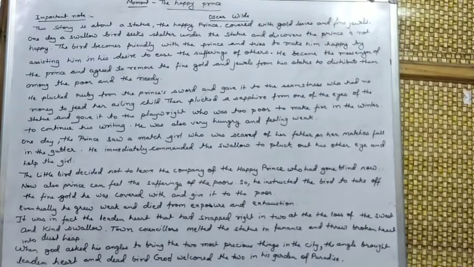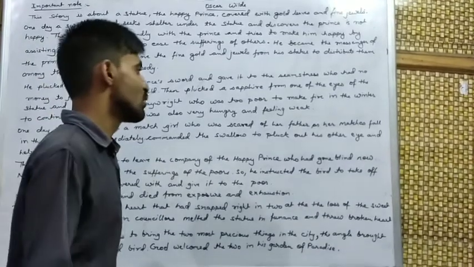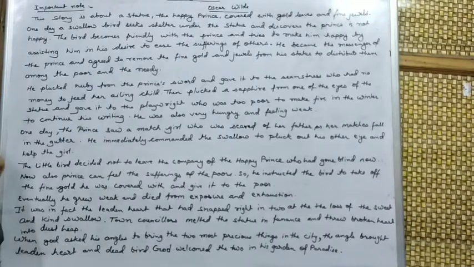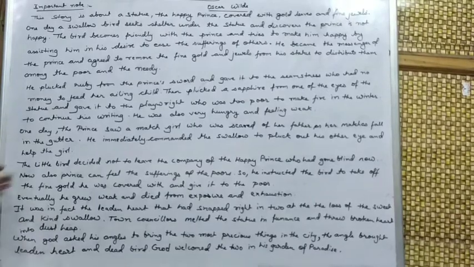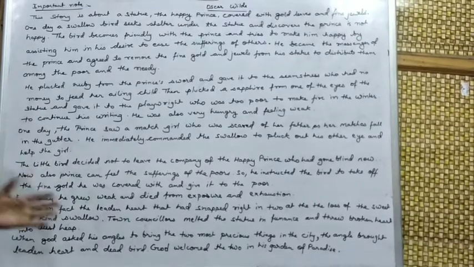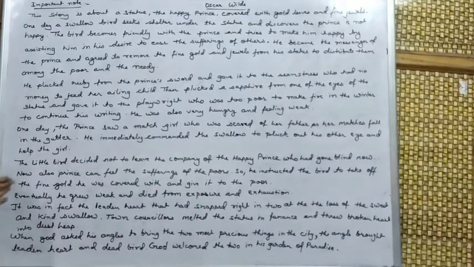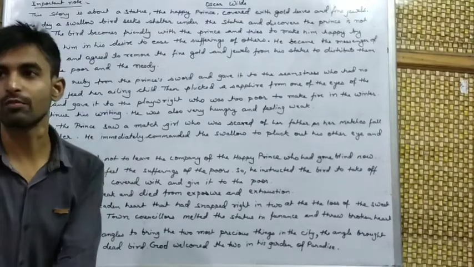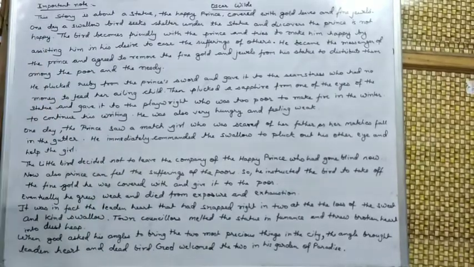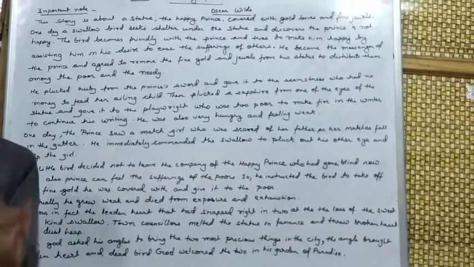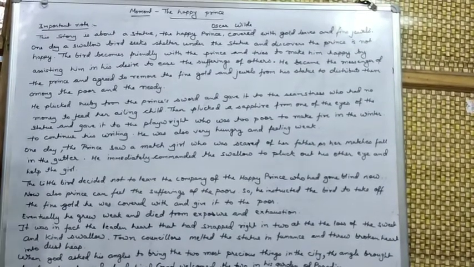After that incident, the little bird decided not to leave the company of Happy Prince, who had gone blind now because he has donated both the eyes to the poor. Now Happy Prince cannot see. Still, the Prince can feel the sufferings of the poor. He could not see the people in his kingdom, but he can feel the sufferings. There are many more sufferings in the kingdom.